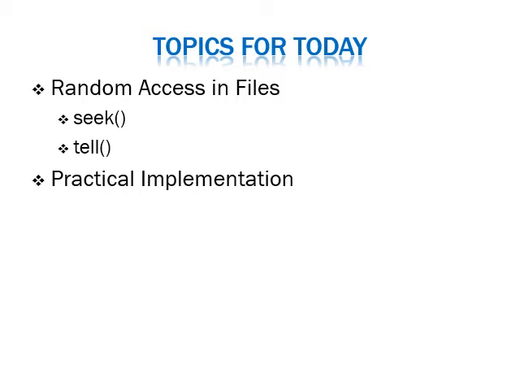The topics that we are going to cover in today's session are random access in files using tell and seek. These are the two methods which are used to access the files randomly. Randomly means we want to pick up any data from any point, not in a sequential manner. So for that we need two methods, which are seek and tell, and we would be talking about the practical implementation that is given to explain the concept.